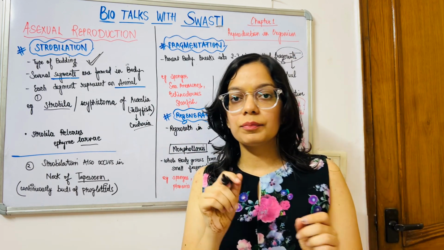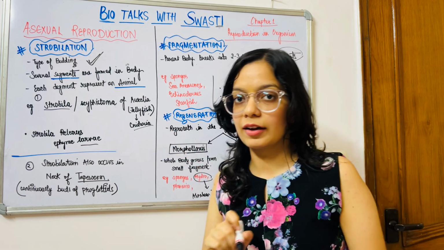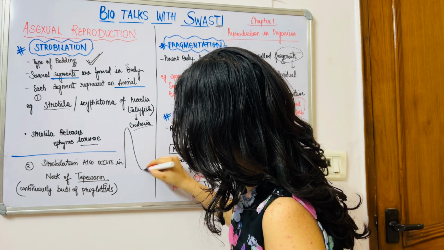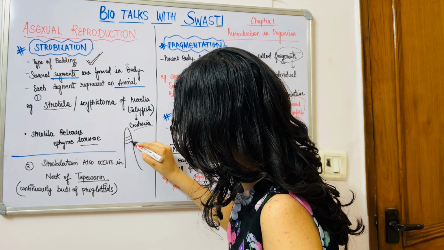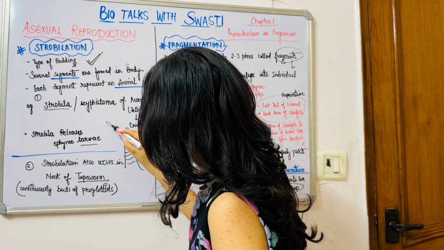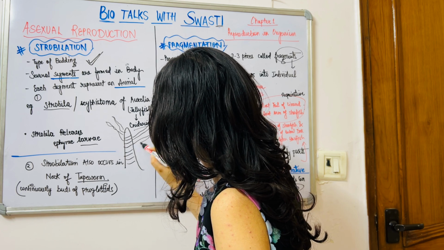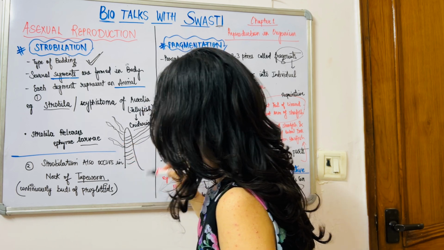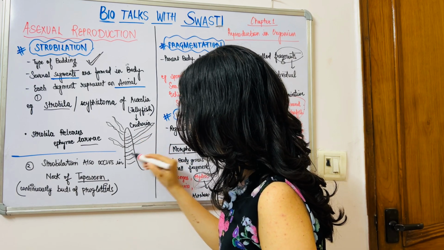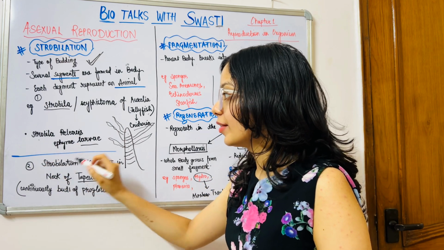If you have not understood, let me make it clear from a diagram. For example, this is a strobila, and these are the many segments of the strobila. It looks something like this, and you can see that there are many segments in this. Now, the strobila releases Ephyrae larvae.